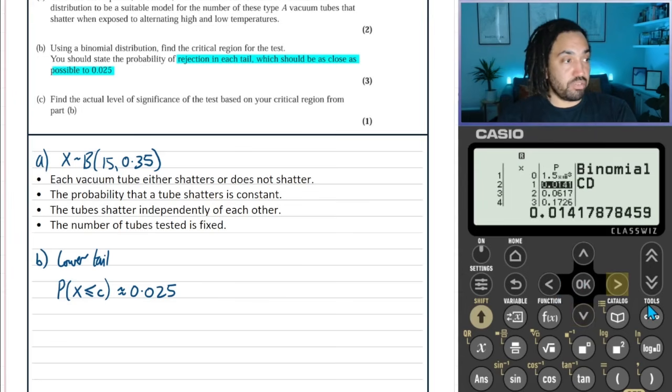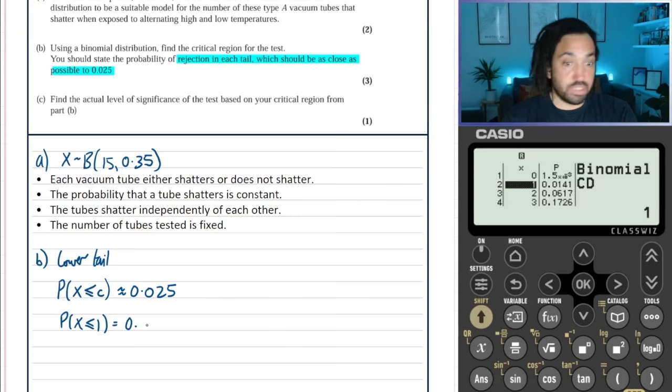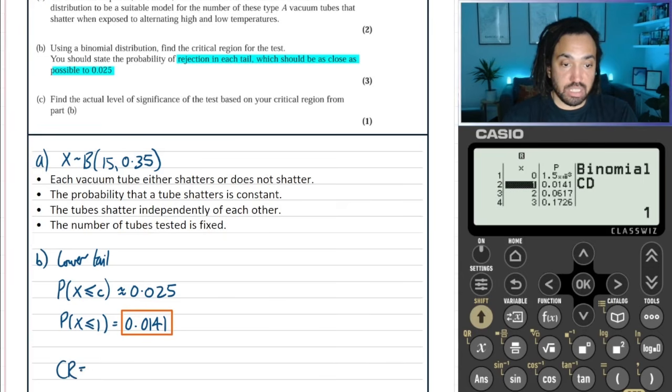So these are the cumulative probabilities, and you can see here that the one which is closest to 2.5% is definitely this one here, which is X less than or equal to 1. So we can say the probability that X is less than or equal to 1 is equal to 0.0141. Great, so we can box that up. That's important, and it means that our critical region, we're starting to build it, is X less than or equal to 1.